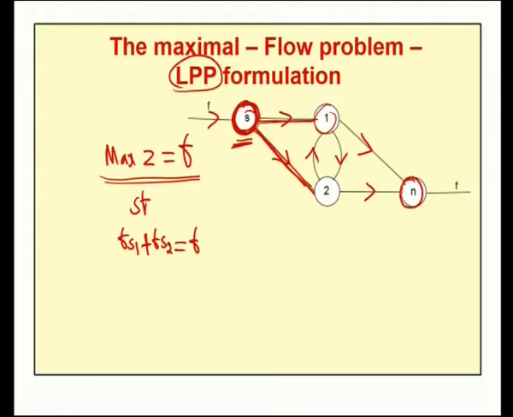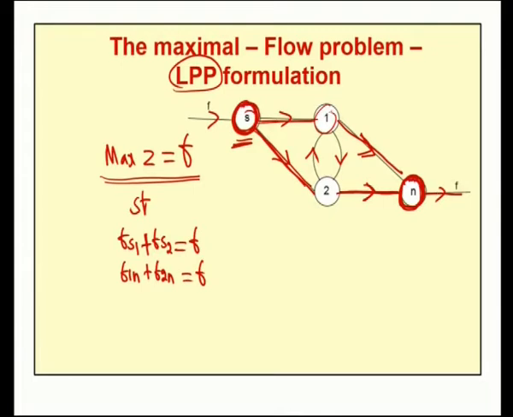Now, let us construct a constraint for the sink node N. For the sink node, the total flow out of that node is F. Now, the total flow into that node is the flow from node 2 to N and the flow from node 1 to N. Therefore, the constraint is F1N plus F2N equal to F. So, as far as the sink node is concerned, the conservation constraint is F1N plus F2N equal to F.